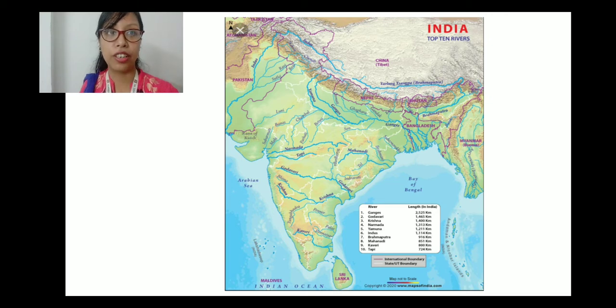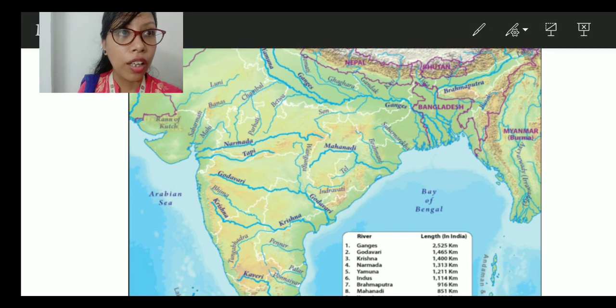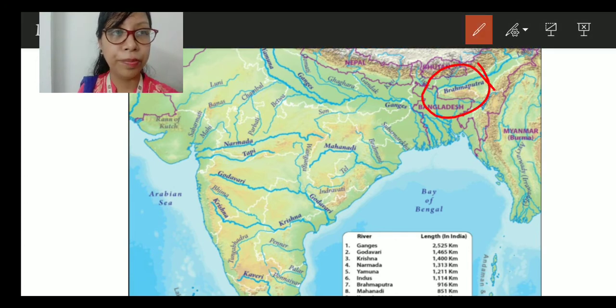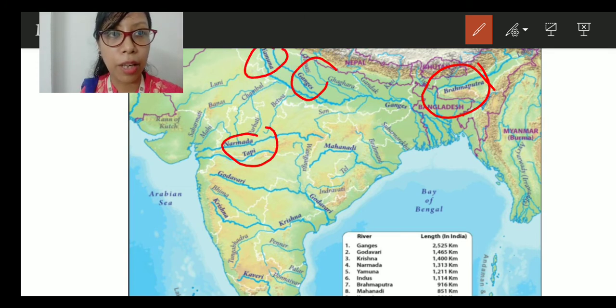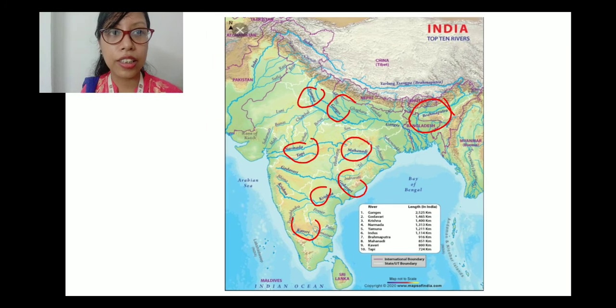Remember the location. So if you see here, Brahmaputra is here. It is in Assam. Then we have the Ganga, Yamuna. Then we have Narmada and Tapi here, Mahanadi here, Godavari, Krishna, Kaveri. In this map we have the major rivers as well as their tributaries. I'm going to send you the picture. Please be thorough with it.